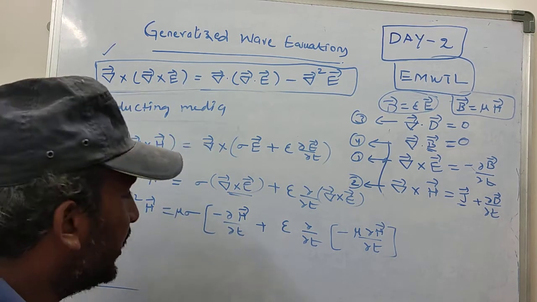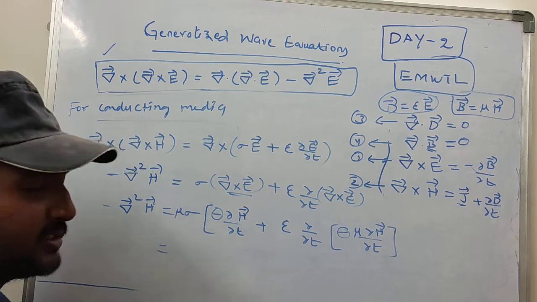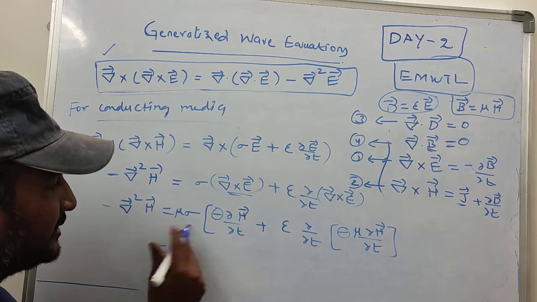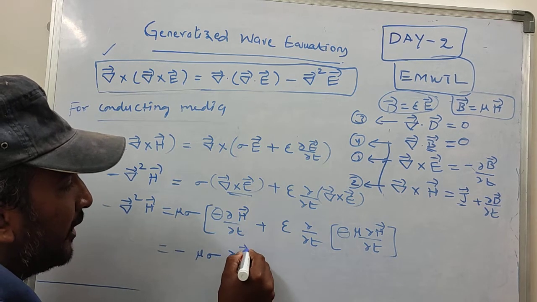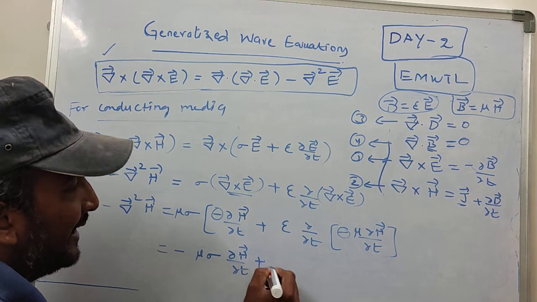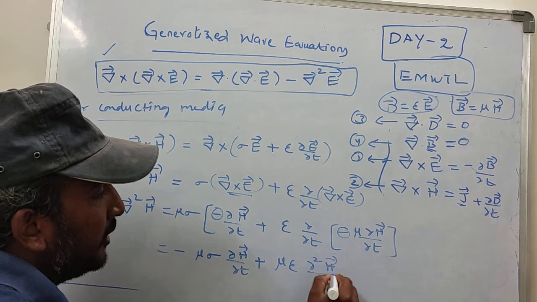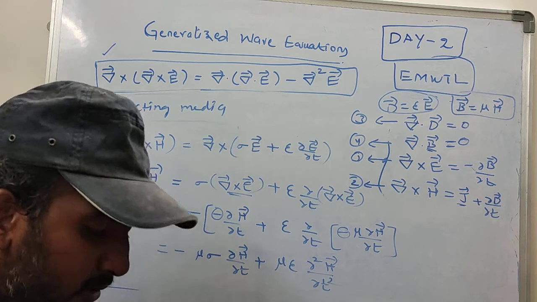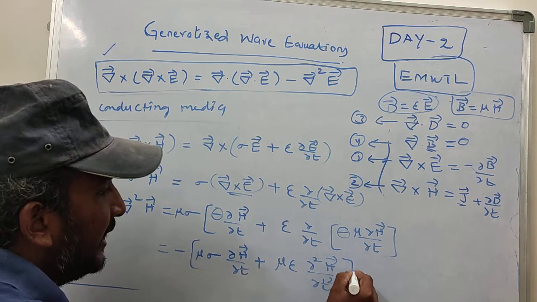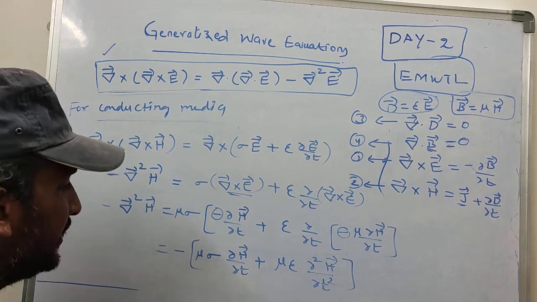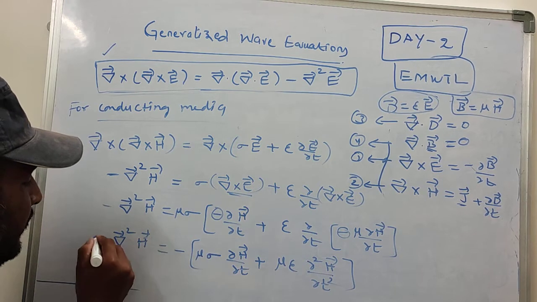Are you clear? Now overall, if you observe that, this minus I am going to take outside as a common term. Then it becomes minus mu sigma ∂H/∂t plus mu epsilon ∂²H/∂t². Now this minus I have taken entirely as a common term, and here the remaining term is this term.